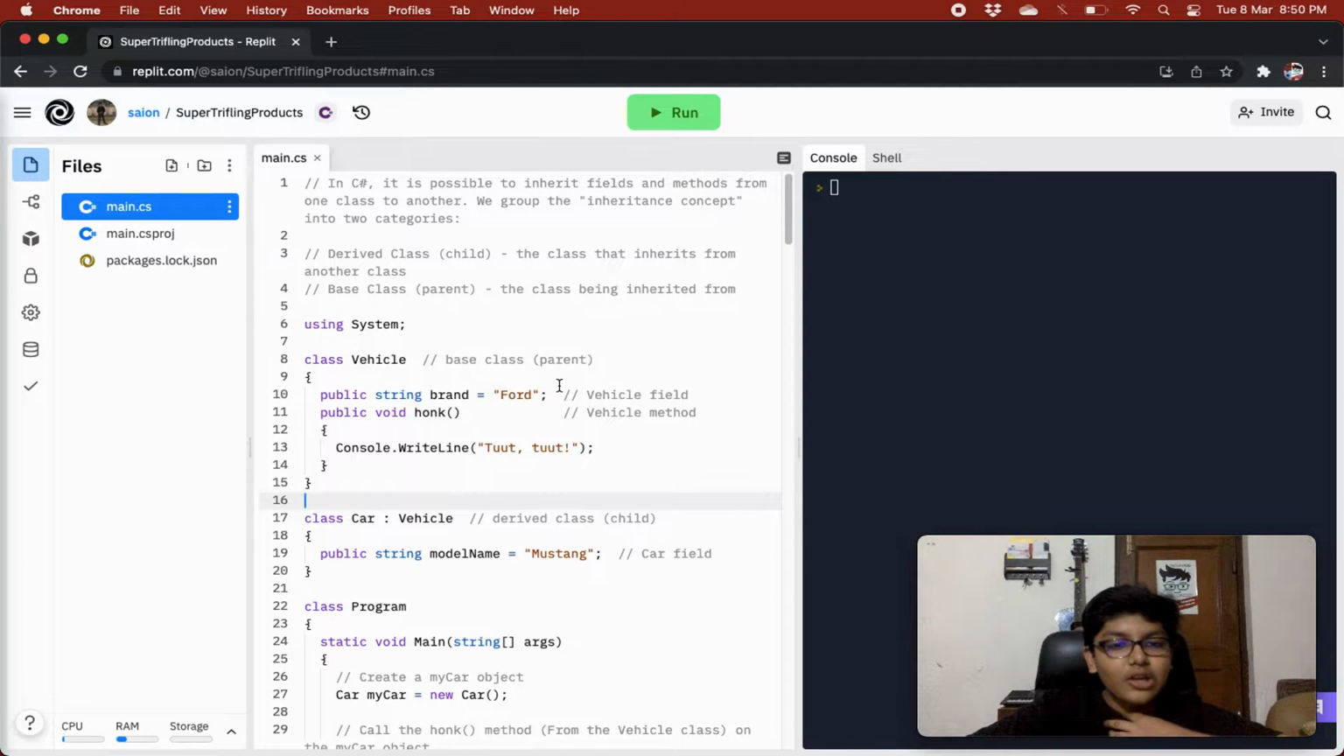Today we are going to learn about the concept of inheritance and polymorphism in C sharp. So today we are going to learn these two concepts.